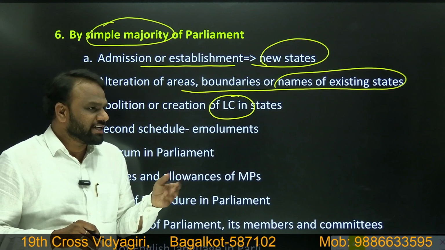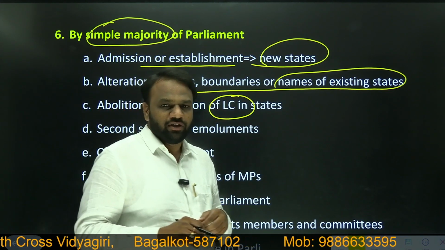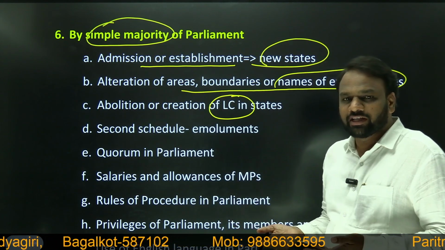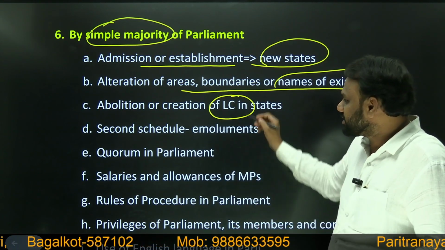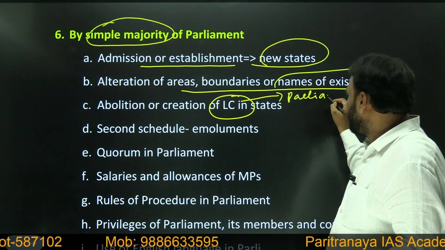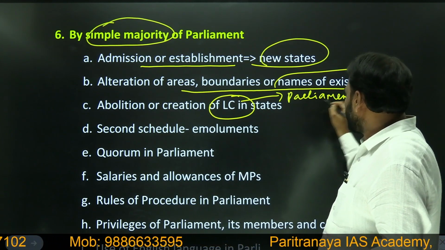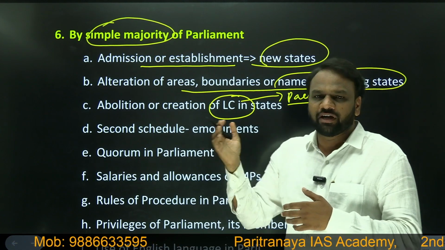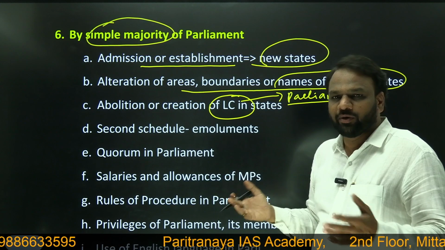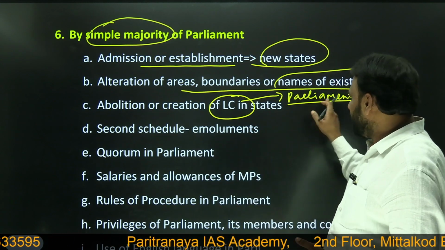In the states where legislative councils are present, who has the power to create the legislative council? Again, the power lies with parliament. As we have already seen in the previous class, the request will come from the respective state, but the ultimate power to create a legislative council for a state rests with the parliament.